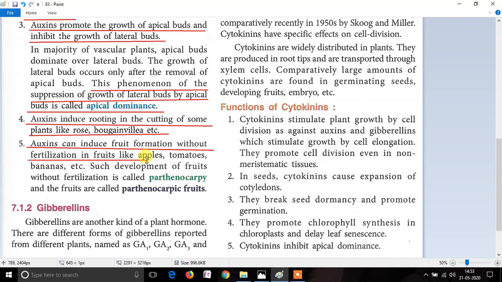And the examples of the different plants in which fruits can be developed without fertilization are apples, tomatoes, bananas, etc. The formation of fruits without fertilization is called parthenocarpy, and the fruits which are produced without fertilization are called parthenocarpic fruits.